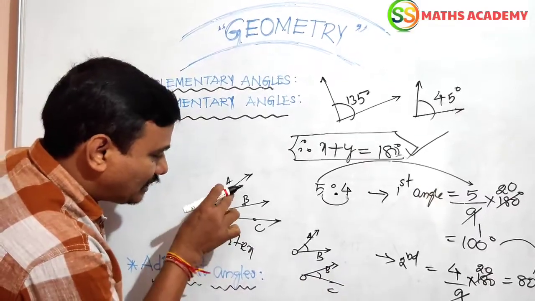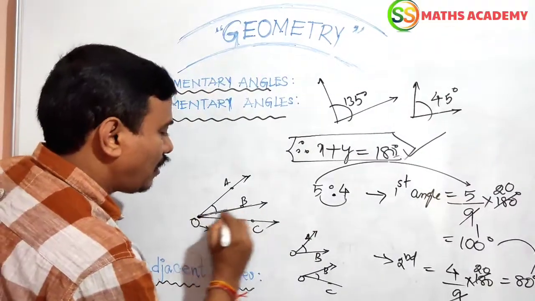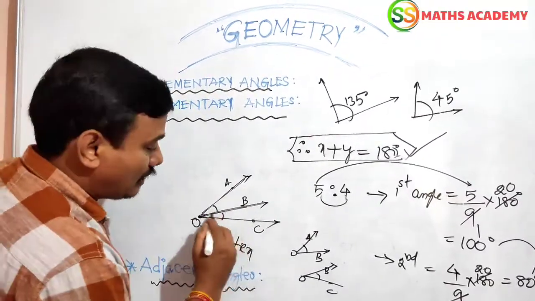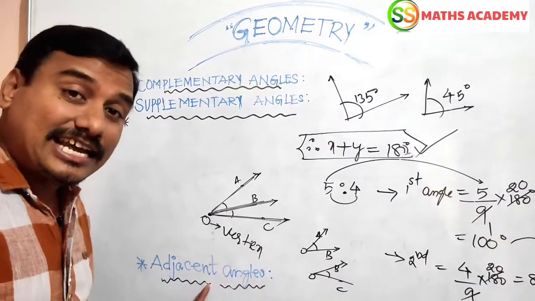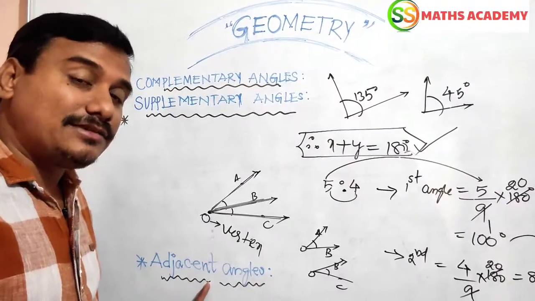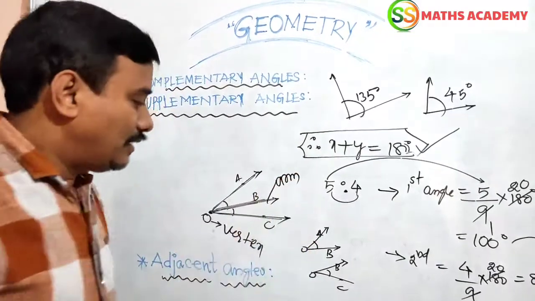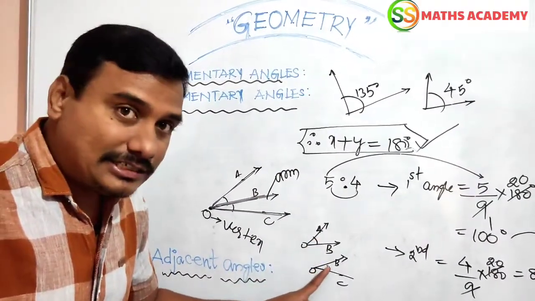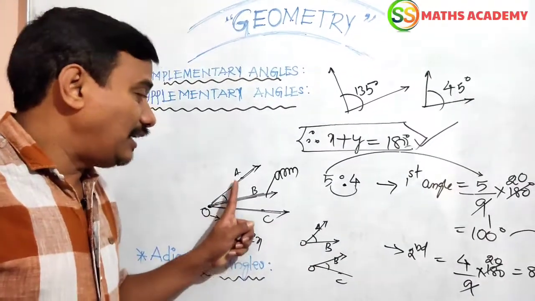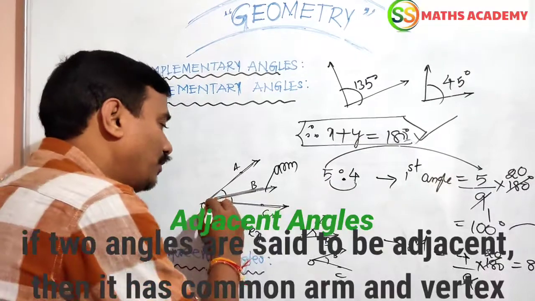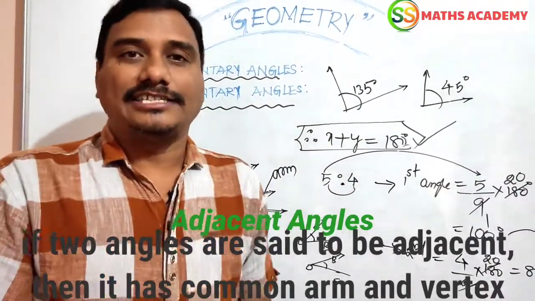It is a common vertex of the first angle and second angle, as well as a common arm. This is a common arm of the first angle and of the second angle. So, two angles are said to be adjacent angles if those angles have a common vertex and a common arm. These two are called adjacent angles. These two angles also have common vertex O, and these two angles have a common arm, the middle line, that is called common. Then the angles are called adjacent angles.